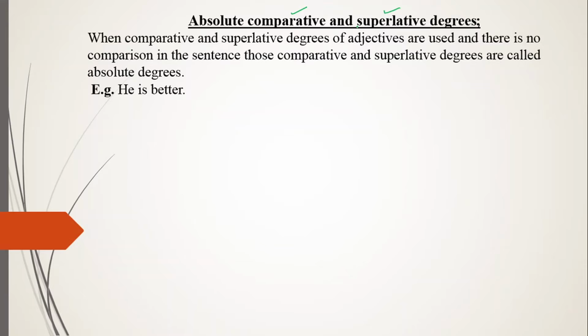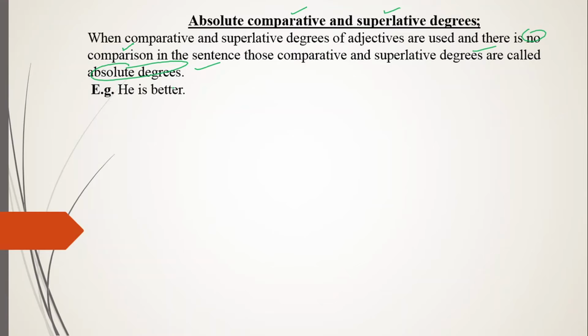Clear? So when comparative and superlative degrees of adjectives are used and there is no comparison, keep in your mind, no comparison in comparative and superlative adjectives both, those sentences are called absolute degrees of adjectives.